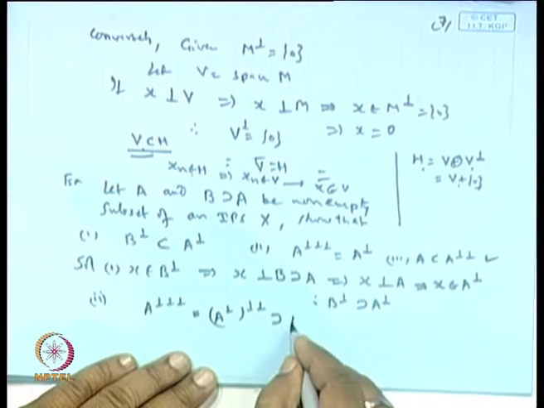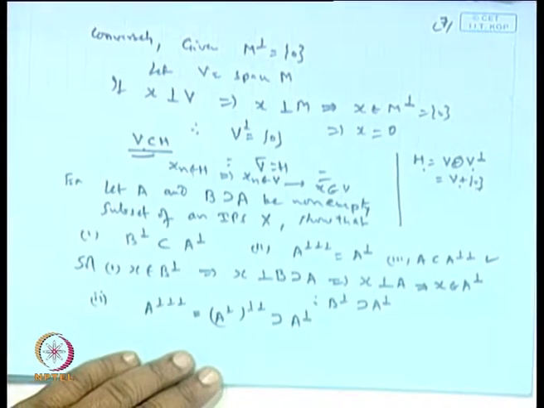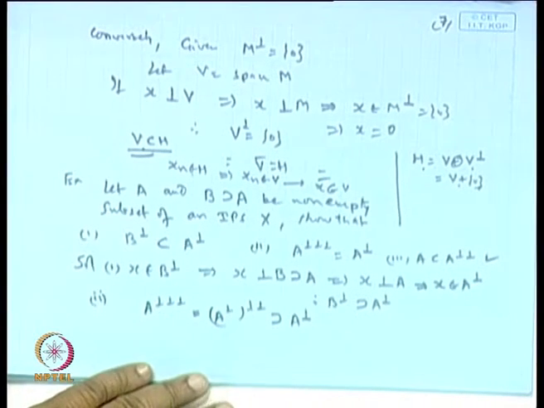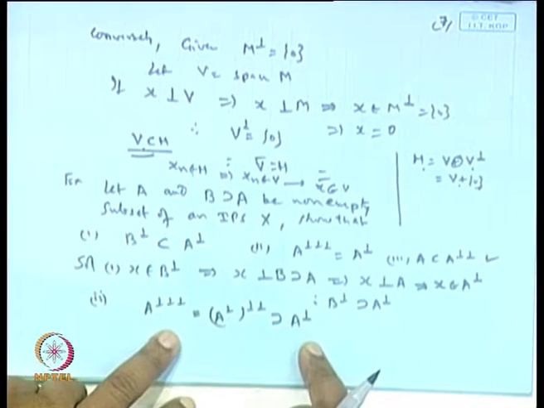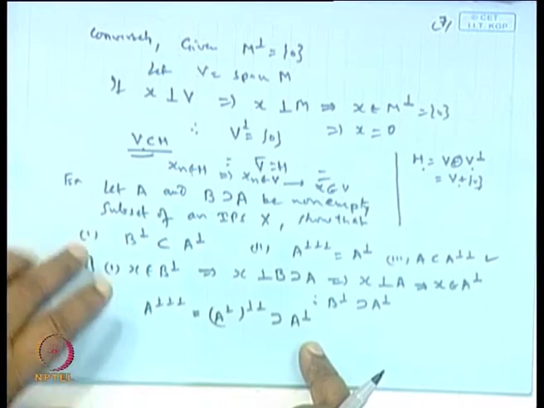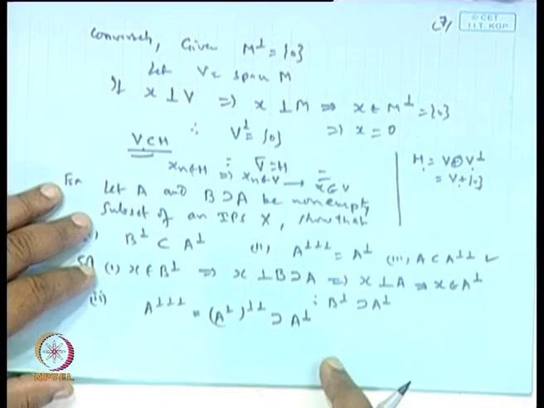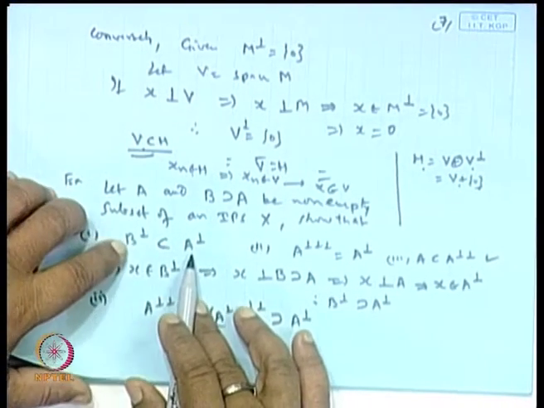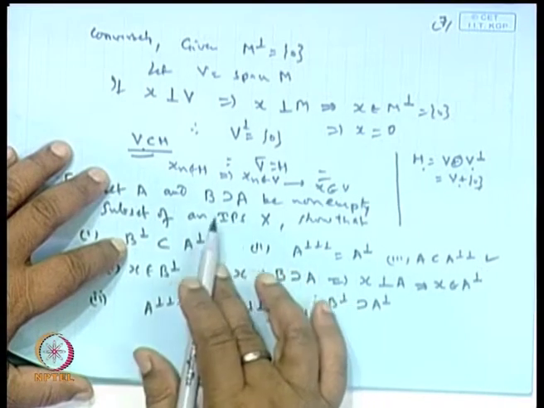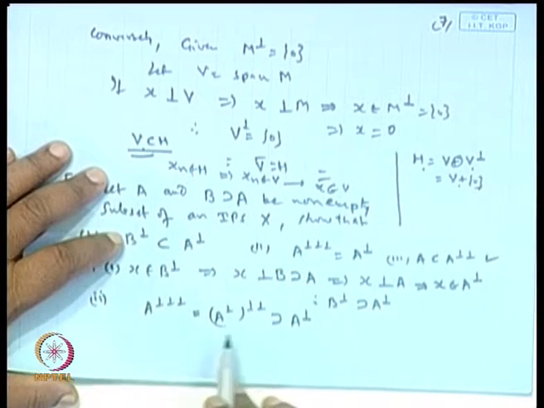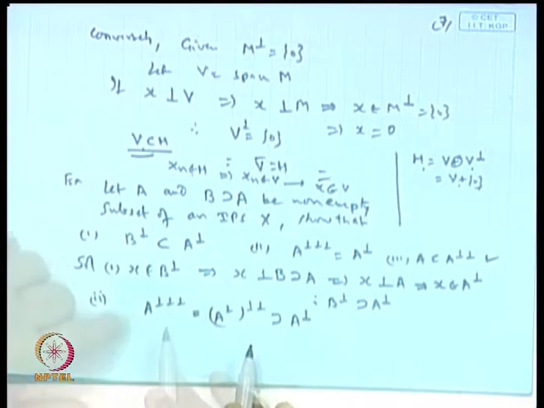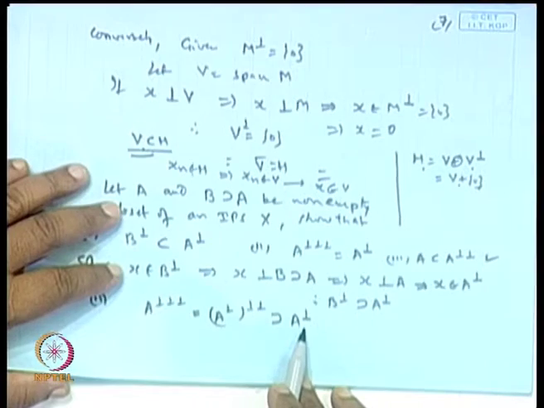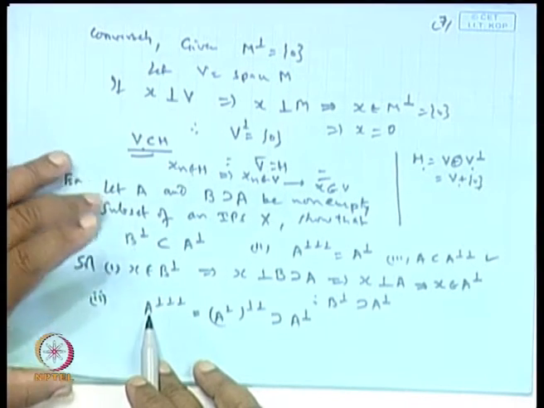So, this covers A perpendicular, this covers A perpendicular. Okay. So, A triple perpendicular covers A. Therefore, what you can say about this: if B is a subset of A, then B perpendicular is contained in A perpendicular. So, if we take A perpendicular perpendicular, then this will contain this part.